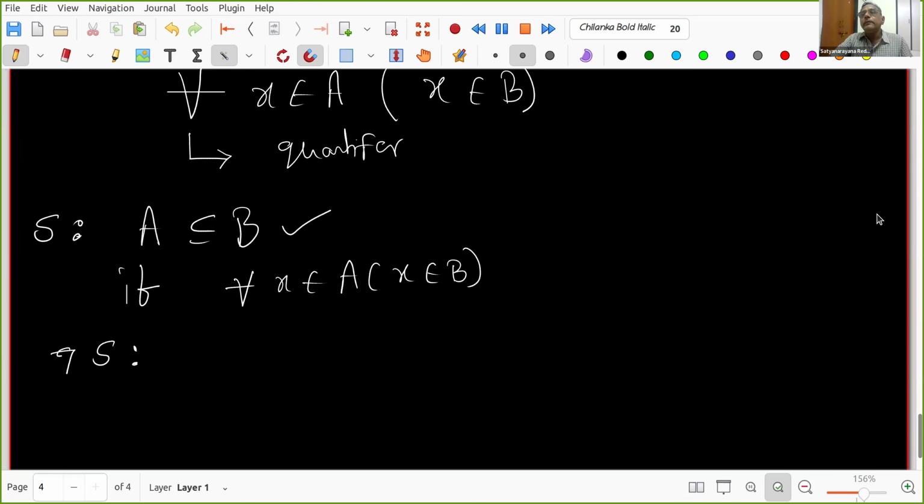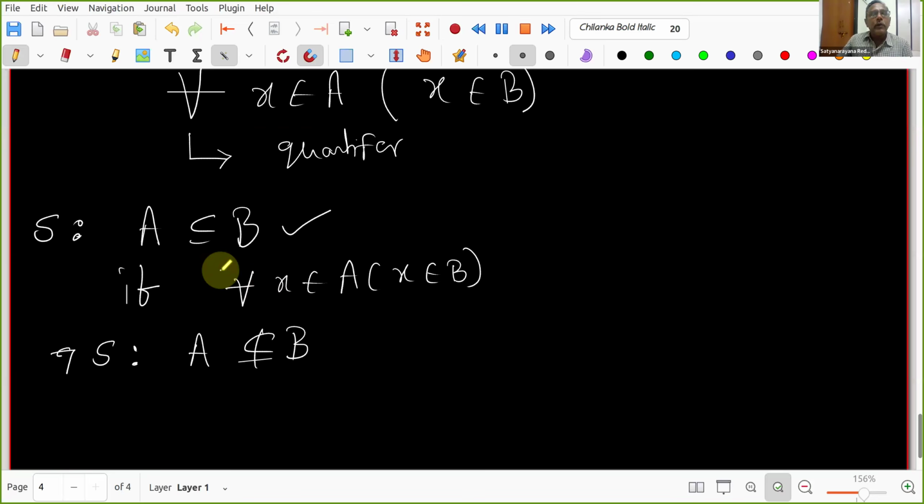Nitin Thakur, Nitin. Yes, sir. A is not a subset of B. Very good. You just took the negation of this. A is a subset of B, meaning A is not a subset of B.